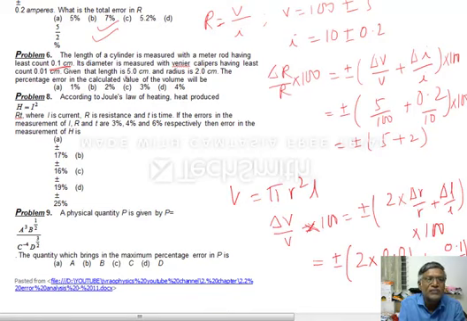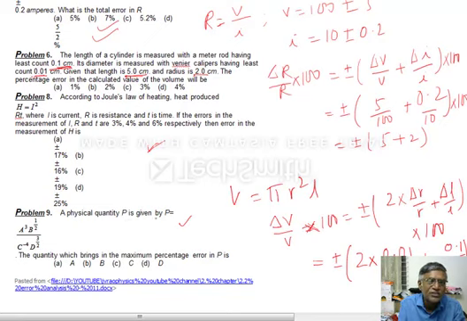Suppose here the length is 5 centimeters and the error is 0.1 centimeter, and radius is 2 centimeters, and the radius you are measuring, so 0.01 centimeter is the error. Now you will get this thing, and this problem is for you to take as homework. Here anyhow this problem we can solve.